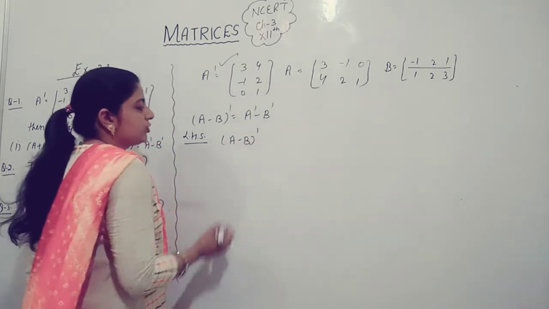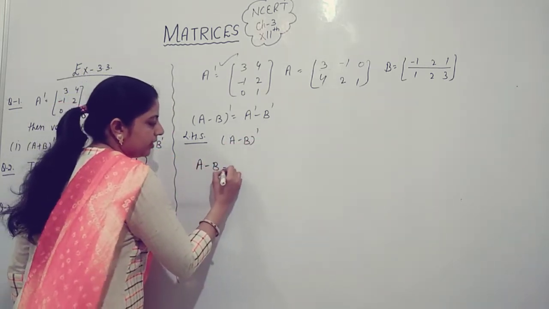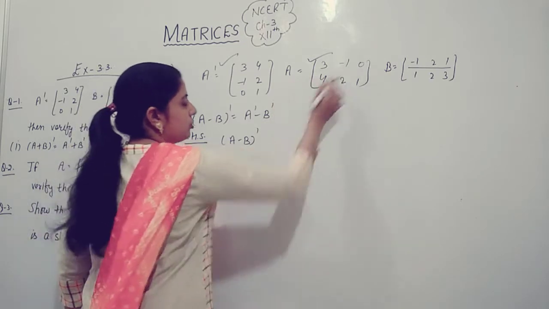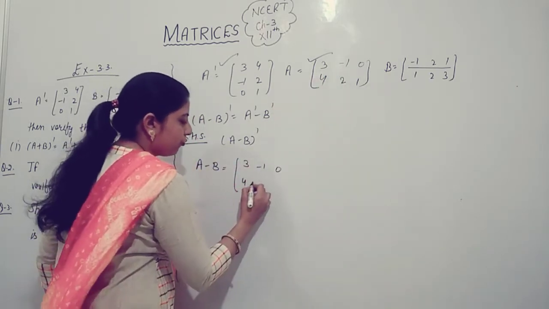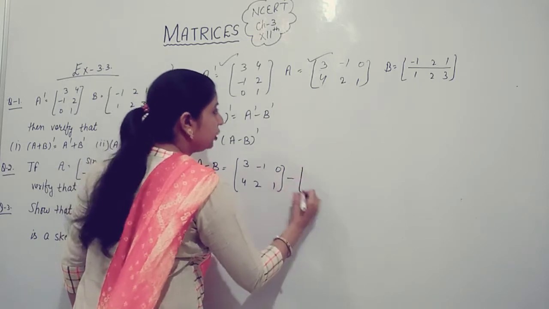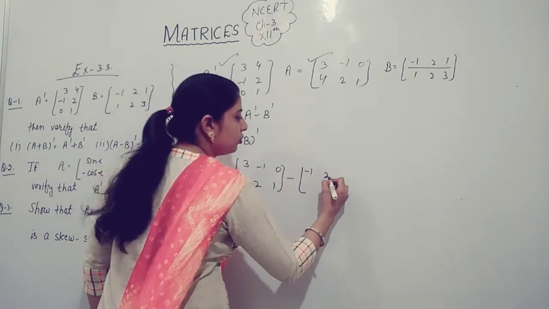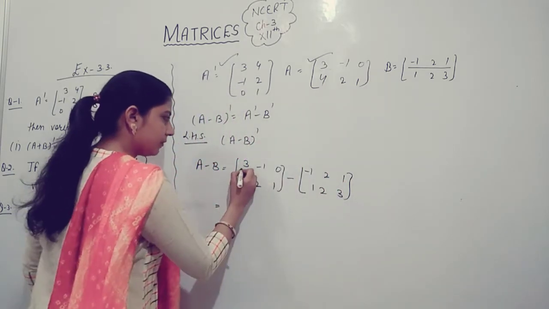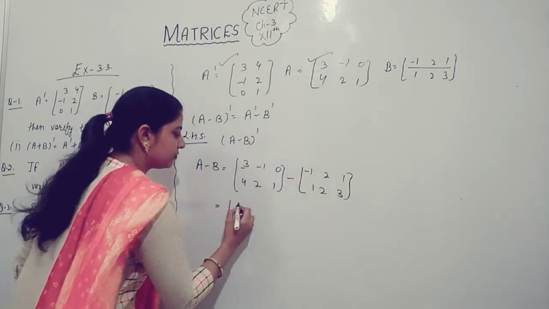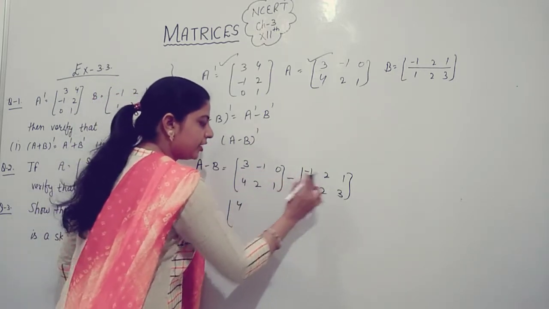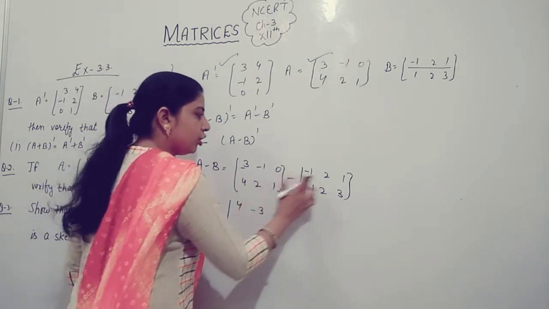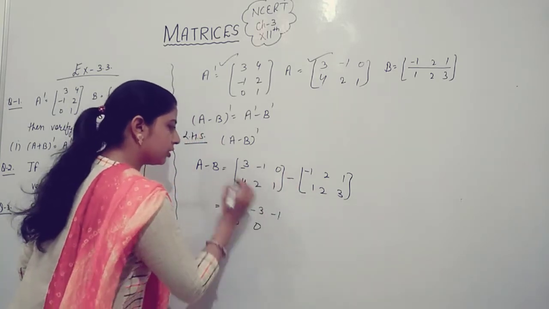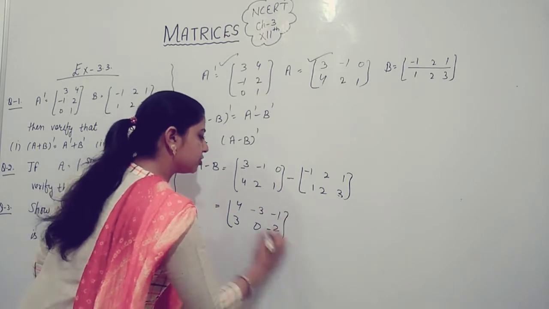A minus B, its transpose. First we find out A minus B, which is equal to A, pick up first row 3 minus 1 0 4 2 1, negative time of B, minus 1 2 1 1 2 3. 3 plus 1 is 4, minus 1 minus 2 is minus 3, 0 minus 1 is minus 1, 4 minus 1 is 3, 2 minus 2 is equal to 0 and 1 minus 3 is equal to minus 2.